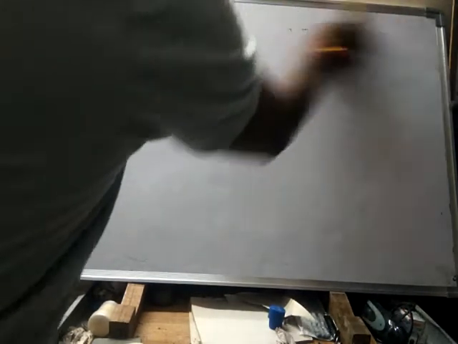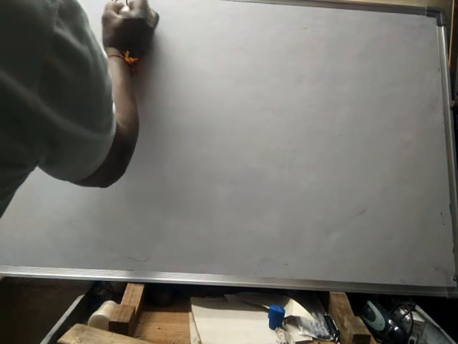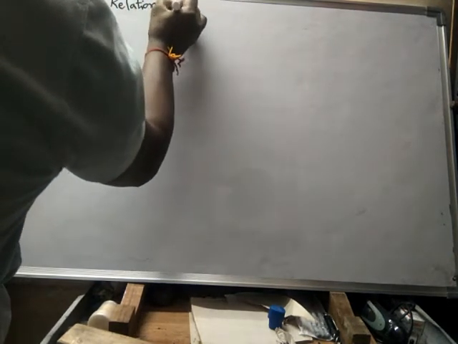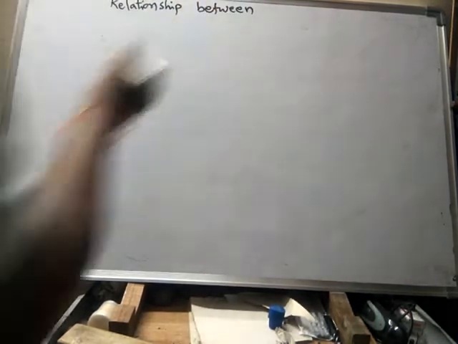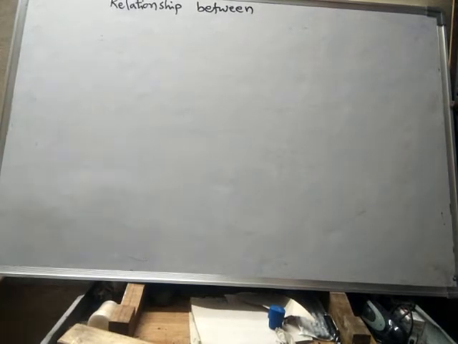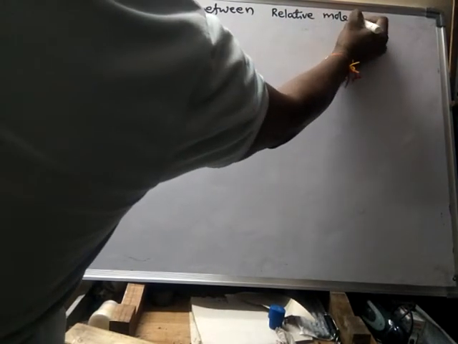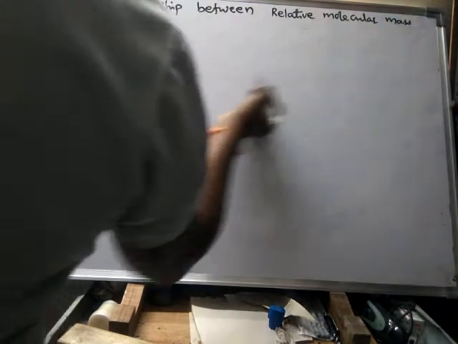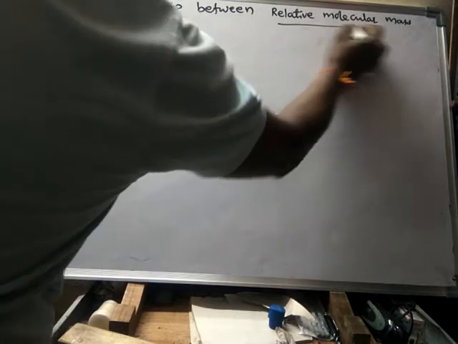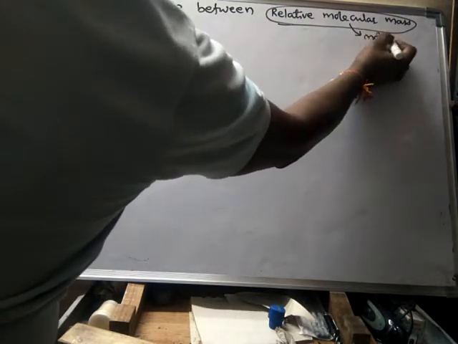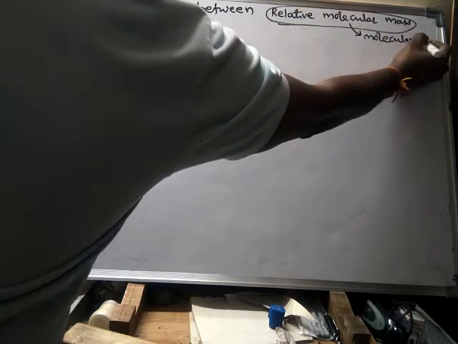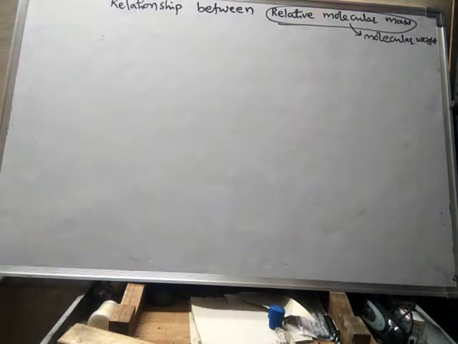So now we will learn the fourth application of Avogadro law, the relationship between relative molecular mass, or else relative molecular mass is also called molecular weight, and vapor density.